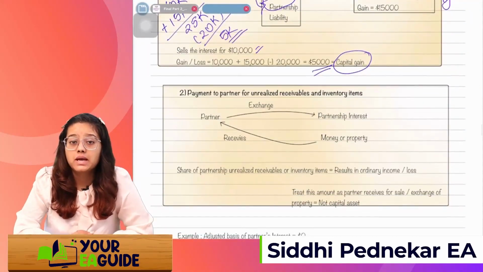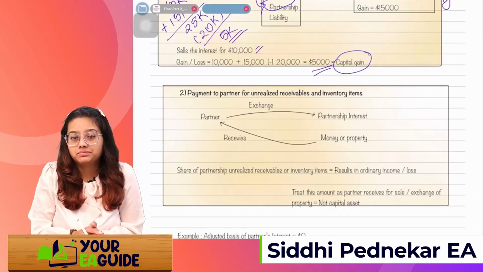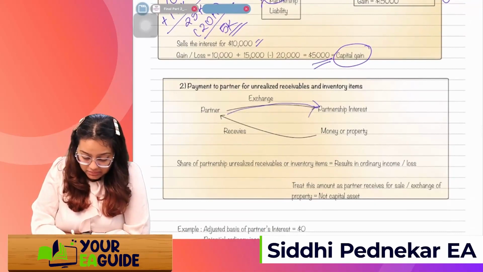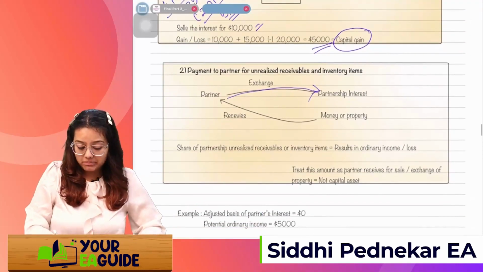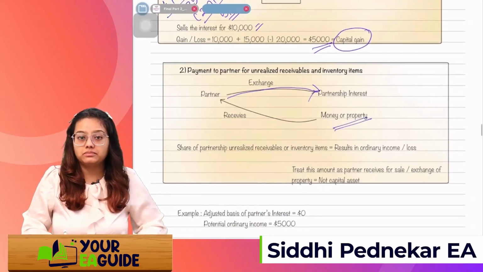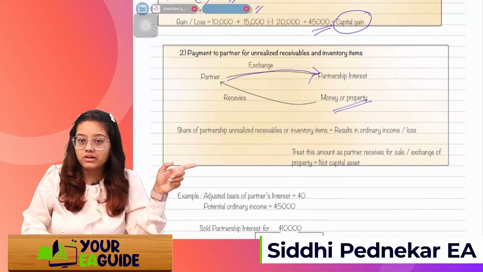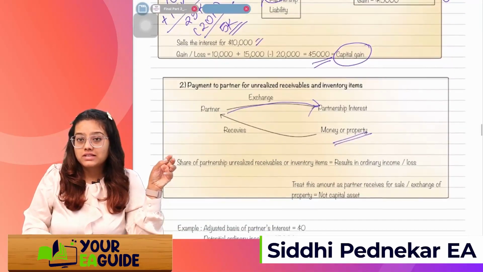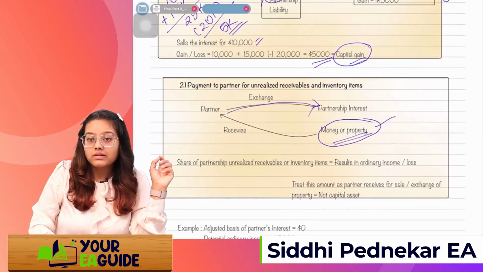The next scenario is payment to the partner for unrealized receivables and unrealized inventory. The partner is giving up his partnership interest, against which he is going to receive money or property. So the share of partnership unrealized receivables or inventory will result in ordinary income and loss. See, here it was a capital gain, but up to this amount, he will recognize it as ordinary income.